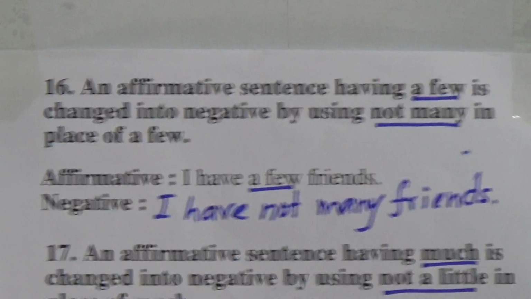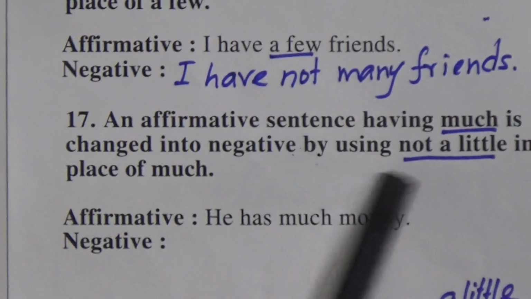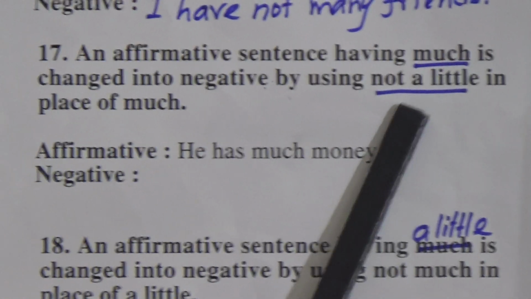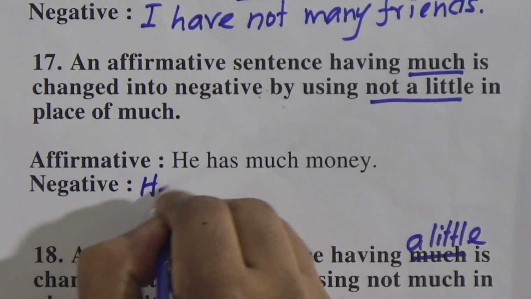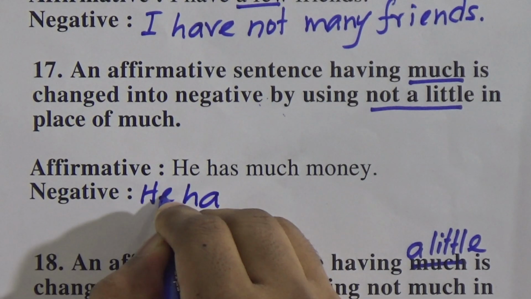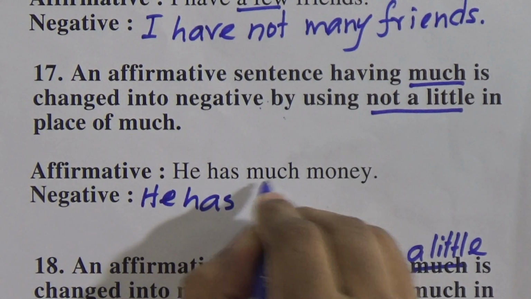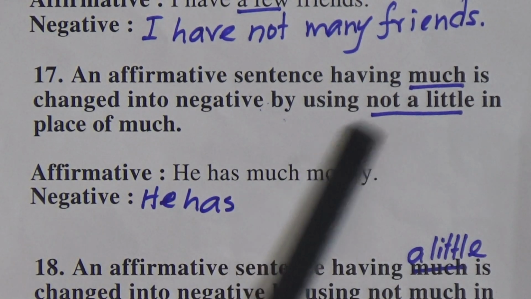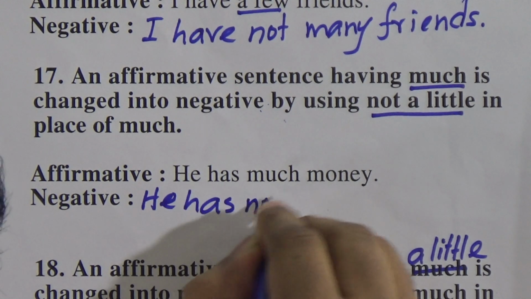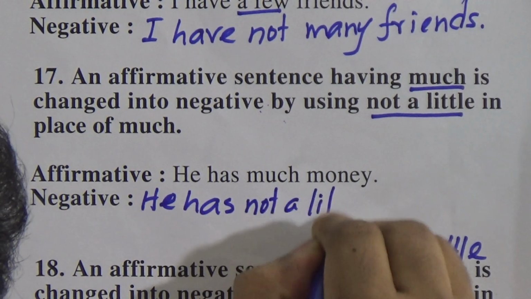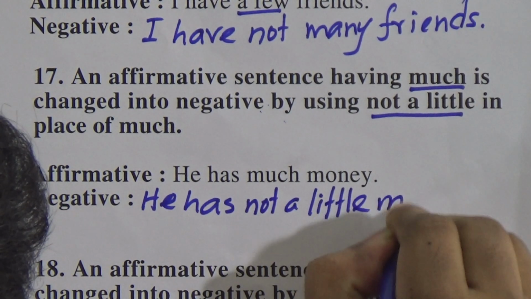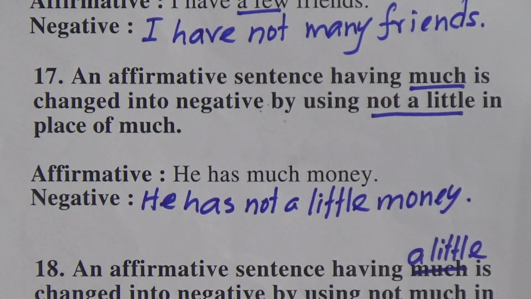Okay. Next rule: if a sentence indicates much, we will use not a little. So he has much. In place of much, we will use not a little. So he has not a little money. Okay.